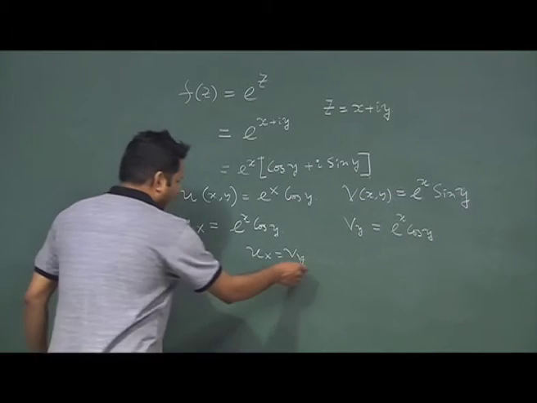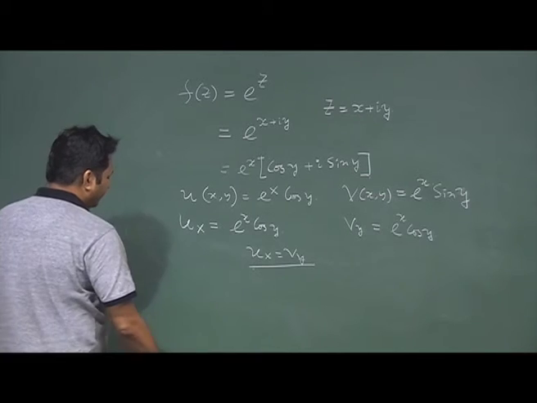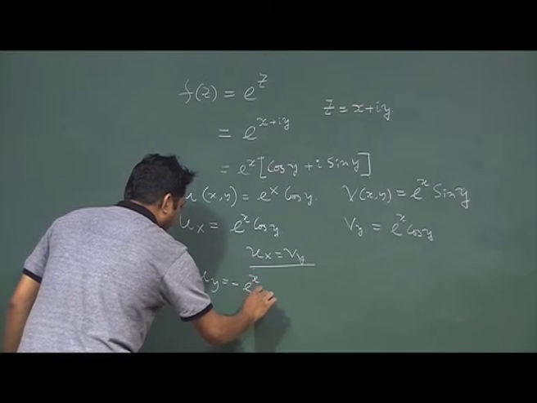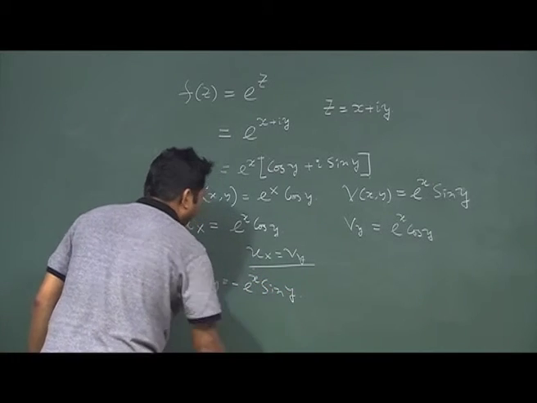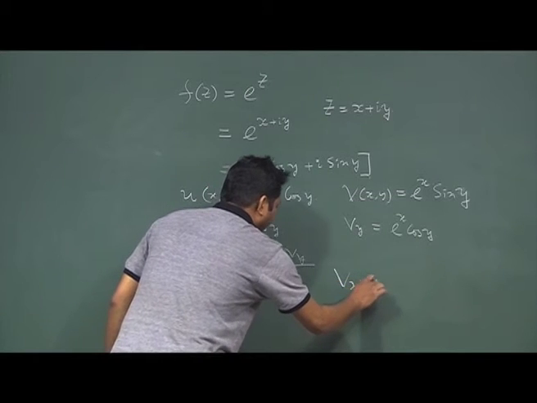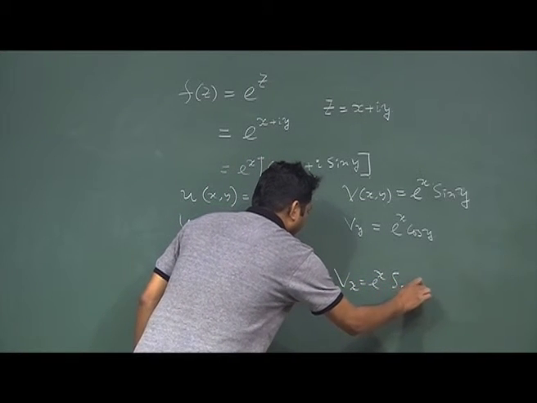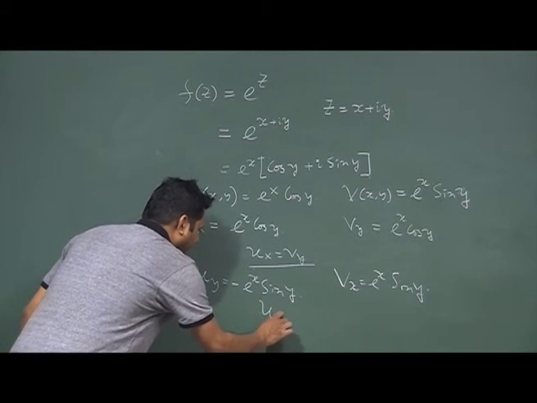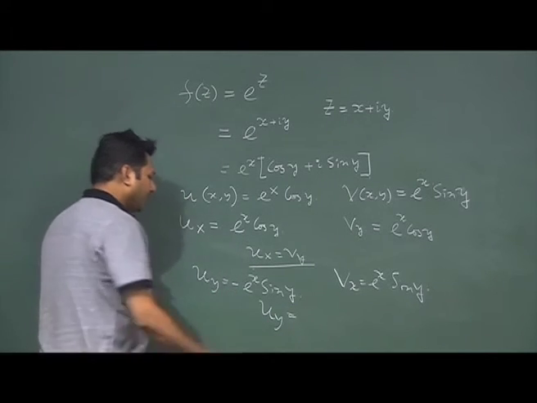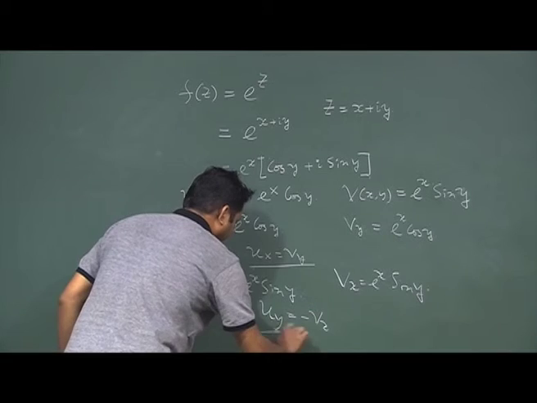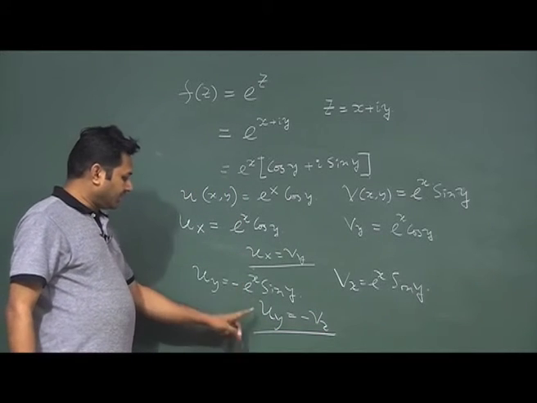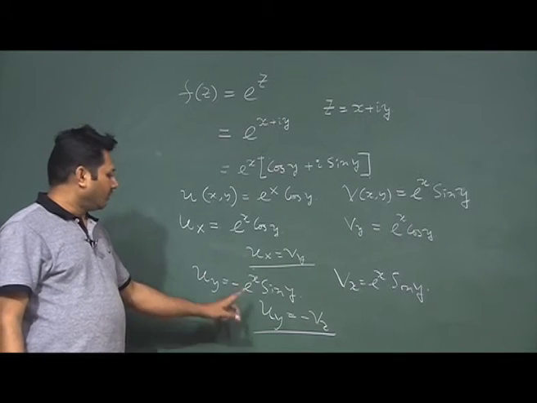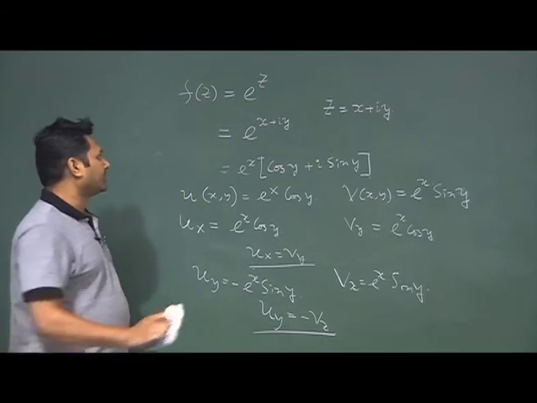Okay. So, now another equation I need to find, which is uy. uy is minus of e to the power x sin y, and vx is e to the power x sin y. Because of this negative sign, uy should be minus of vx. Again the second equation is satisfied. So, the first one and the second one are satisfied together, that means the CR equation is satisfied. When the CR equation is satisfied, you can say this function is analytic.